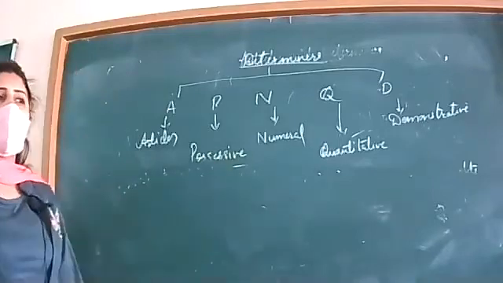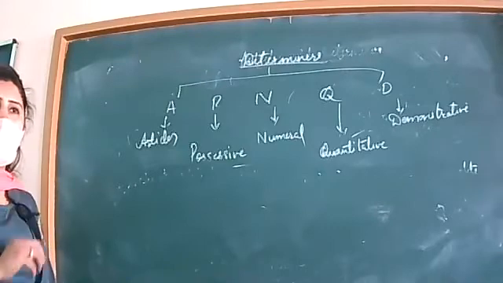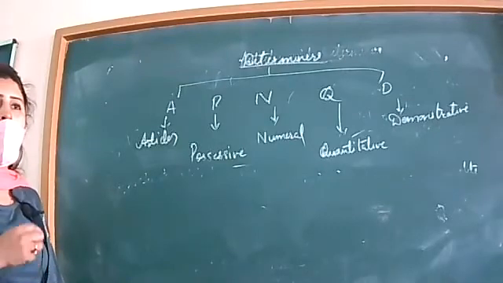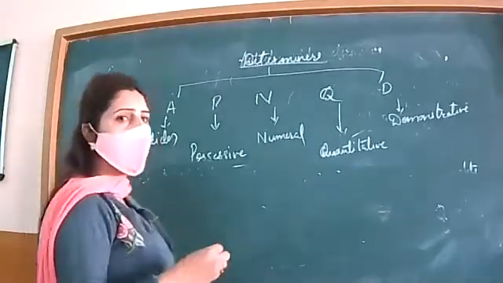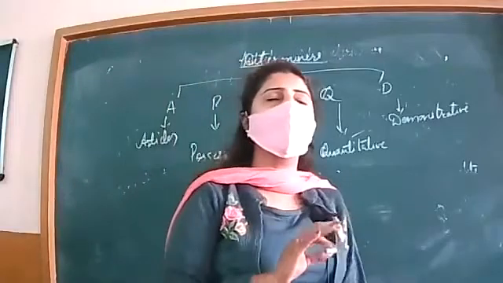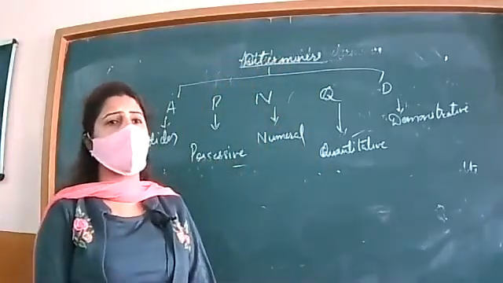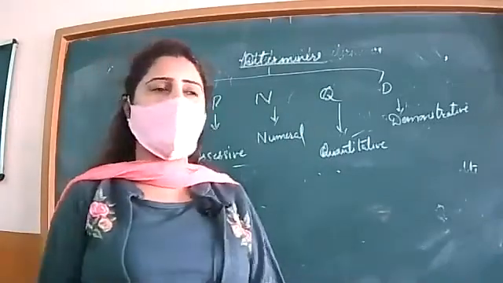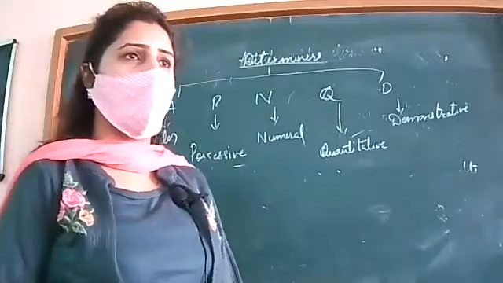For example, this is my pen, this is your book, this is their house, this is our street. Here my, our, your, his, her are called possessive determiners, not yours. That is a possessive adjective.